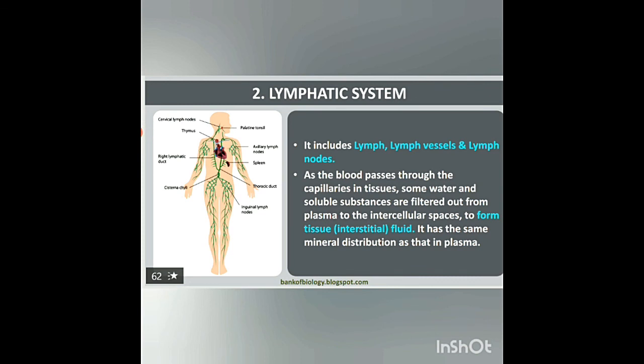Lymphatic system. It includes lymph vessels and lymph nodes. As the blood passes through the capillaries in tissues, some water and soluble substances are filtered out from plasma to the intercellular spaces to form tissue fluid. It has the same mineral distribution as that in plasma.